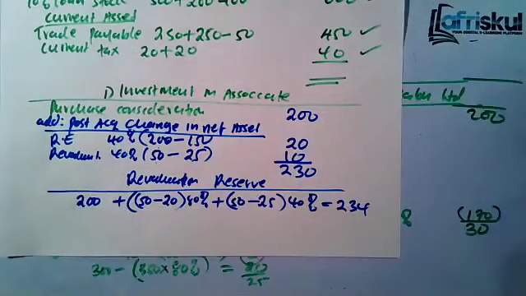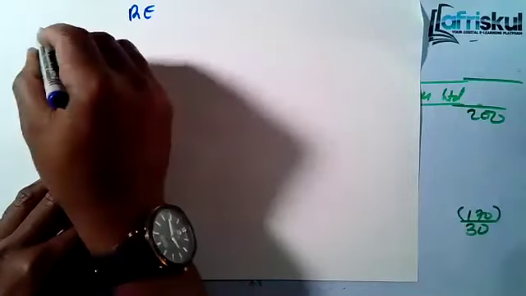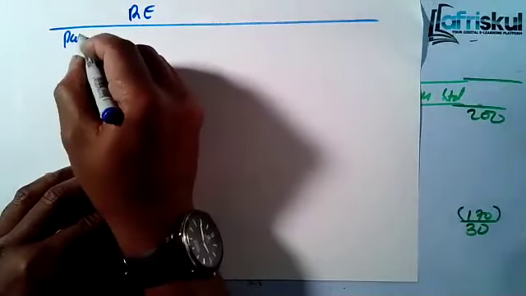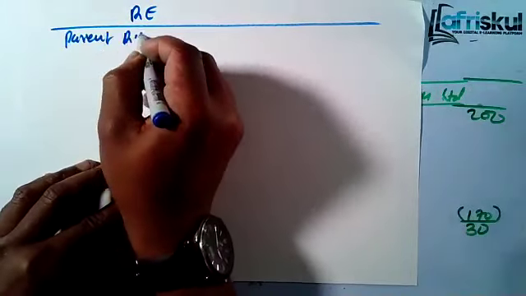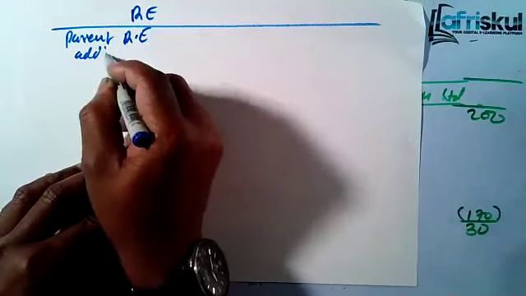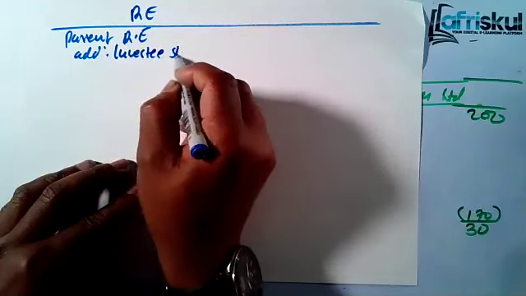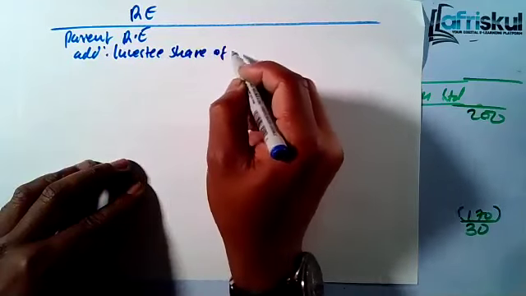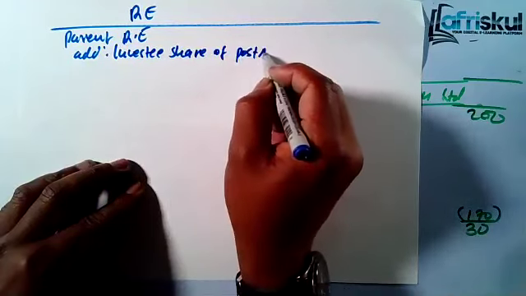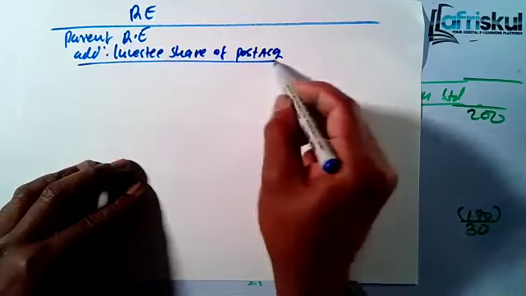So now let's look at something else. Let's look at retained earnings. For retained earnings, you take the parent retained earnings, then you add the investee share of post-acquisition.